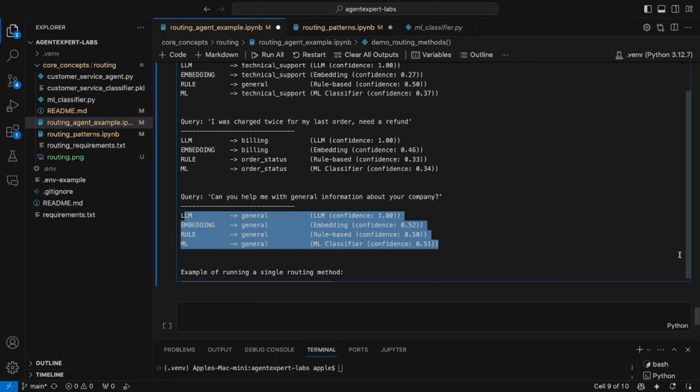All right, folks, that's all I had in this video. Routing is going to be a very foundational yet core concept of how multi-agent systems work. You would want to try multiple routing mechanisms, like we have done: LLM-based, embedding-based or semantic routing, rule-based, or machine learning model-based routing, and see what works for your use case. Obviously, this was a very simple example, a very simple illustration, but you get the point on how to work with this.